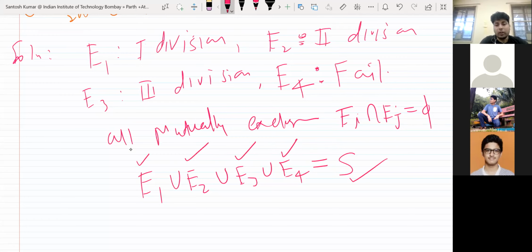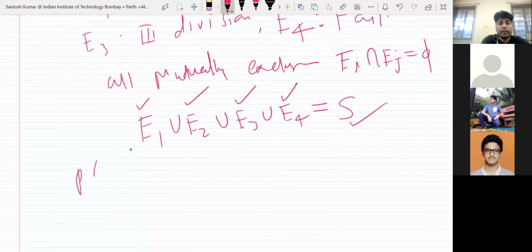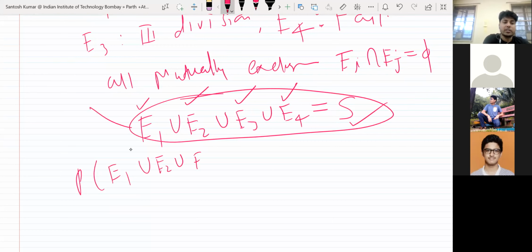Right? What is the meaning of this? They are mutually exhaustive. Exhaustive means all together contribute to the sample space; their union is the sample space.